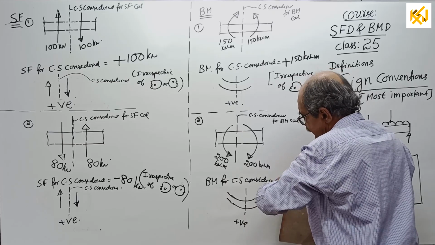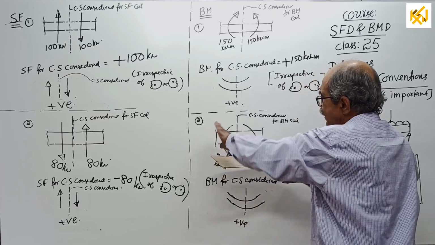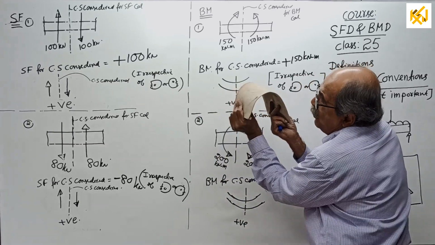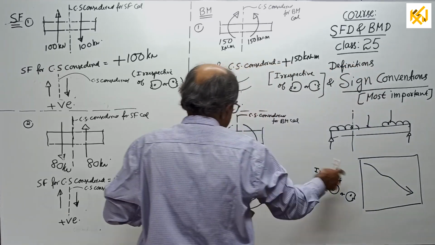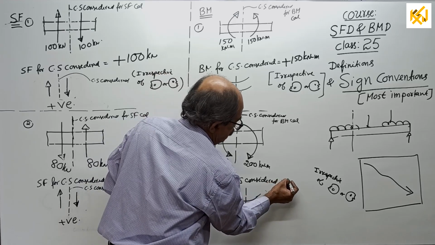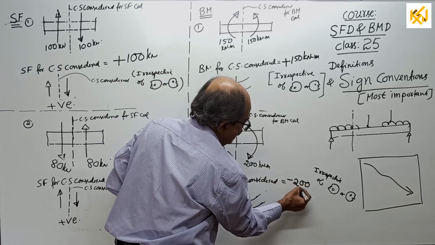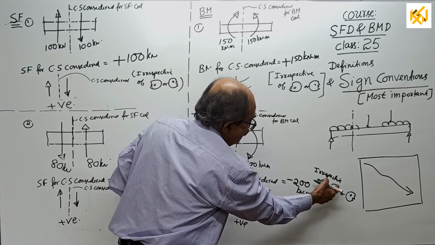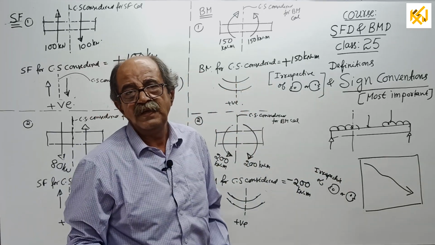Our sign is sagging positive, but here it is 200 this way, hogging. Look that side, 200 this way, hogging. So the answer is minus 200 kilonewton meter, irrespective of which side you look.